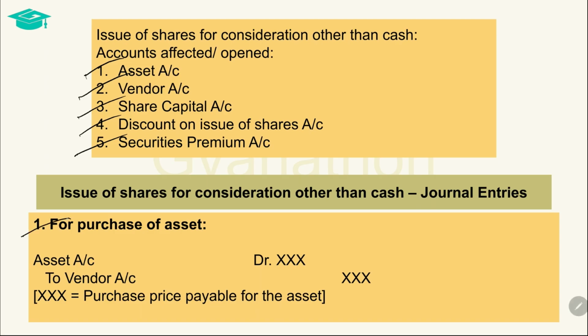Firstly, when the asset is purchased, the entry has to be made for the asset that comes into the company. This is done by debiting the asset account with the purchase price of the asset that is payable and crediting the vendor account. Asset account is debited as the asset comes into the company. The vendor account is credited since a liability is created against the vendor for the asset purchased, for which such vendor should be paid.